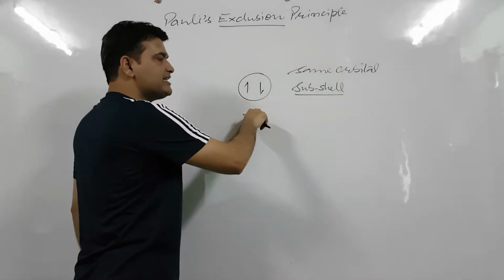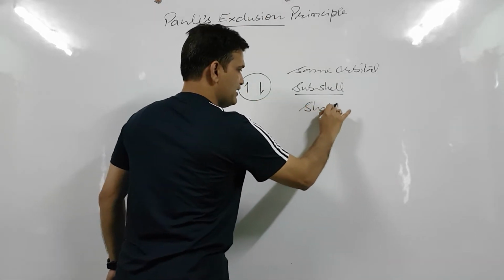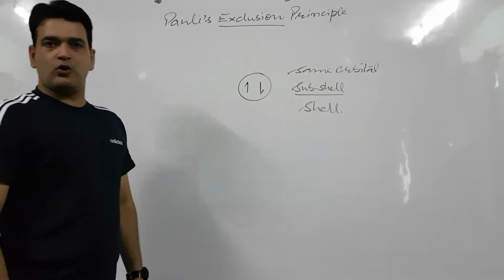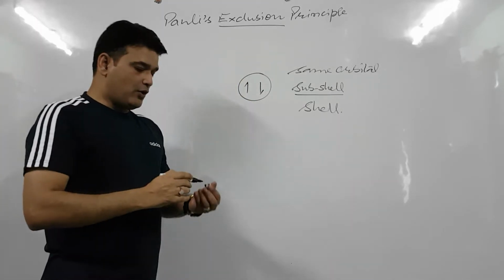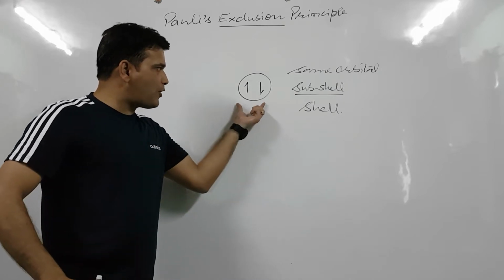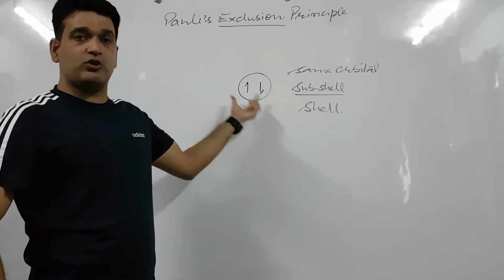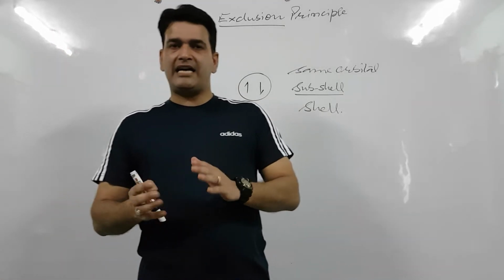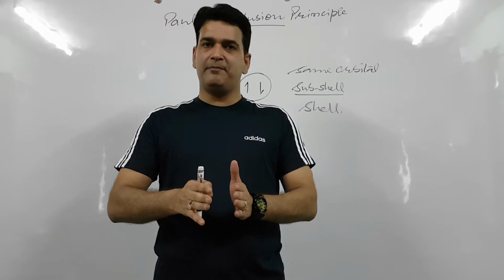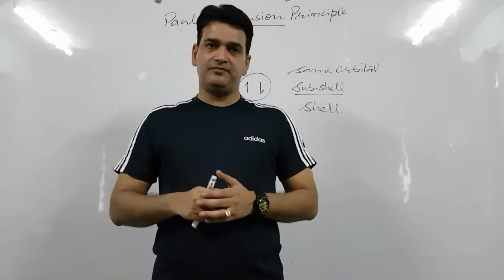And if the subshell is the same, the bigger thing, the shell, will also be the same. Let us study why: if the orbital is the same, then the subshell and shell are also the same, because it is a very simple thing that if the smaller thing is the same, then the bigger things will automatically be the same.